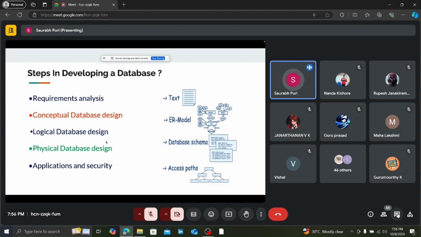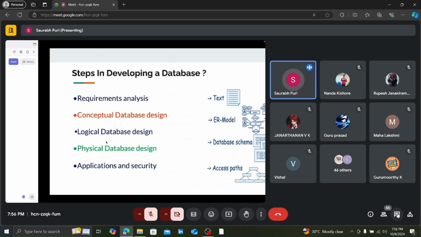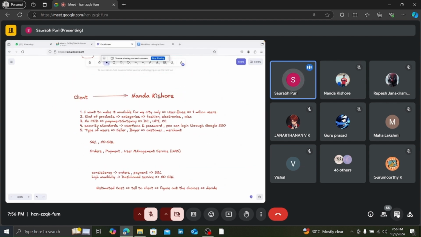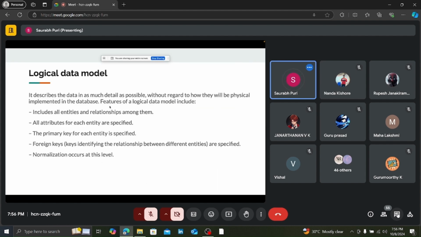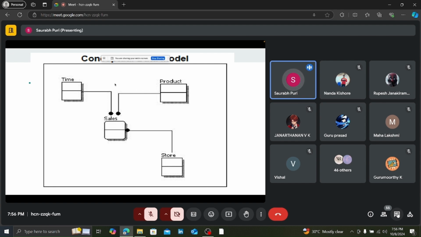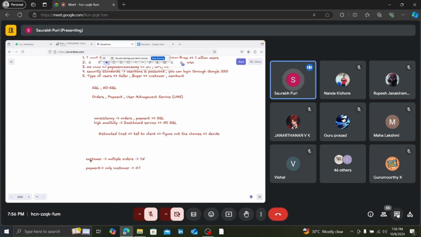So what steps do we have in developing a database? We have the requirement analysis. First, we gather the requirements from the client. Then we design the database, that is, we design the conceptual data model. That is how the tables are related to each other. That is what we did over here, right? How the tables are related to each other.